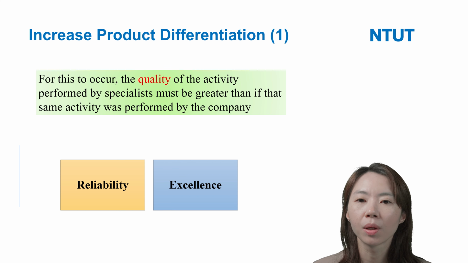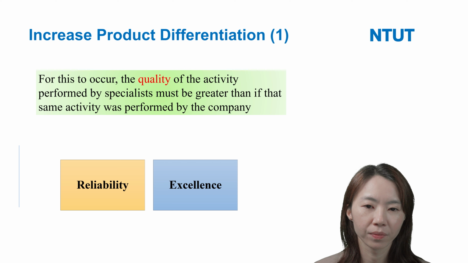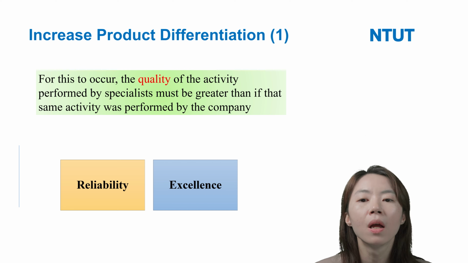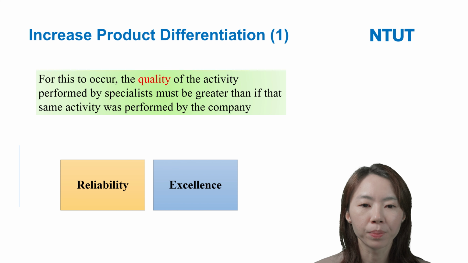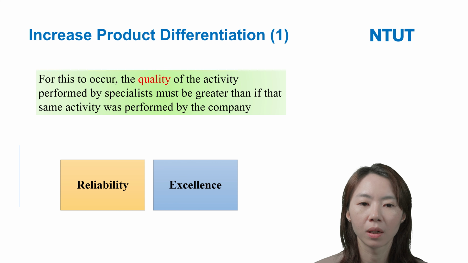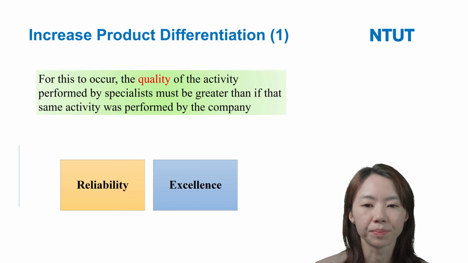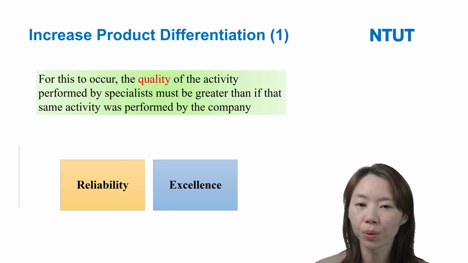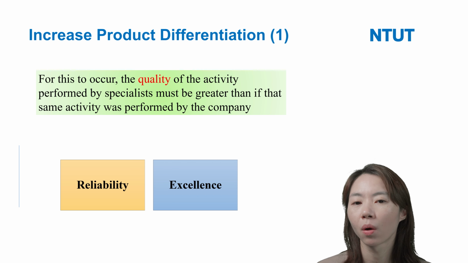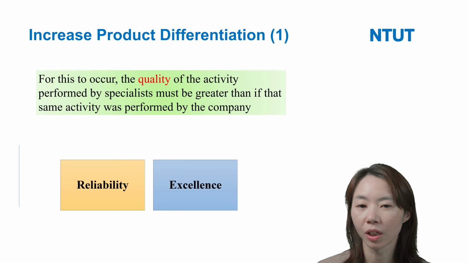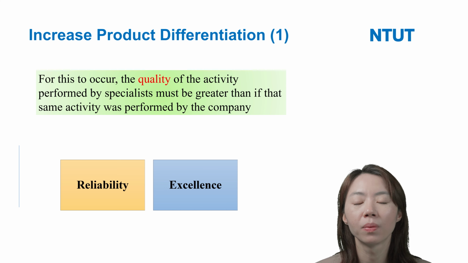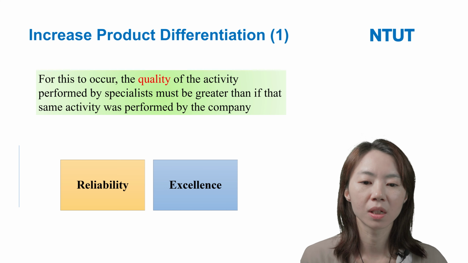And next, increase product differentiation. For this to occur, the quality of the activity performed by a specialist must be greater than if the same activity were performed by the company itself. Do you remember in the functional level strategy chapter, we said quality includes reliability and excellence, right? So here we will discuss this point.